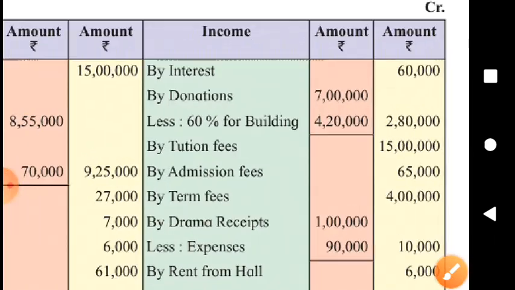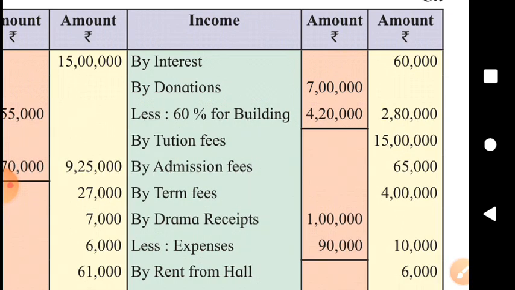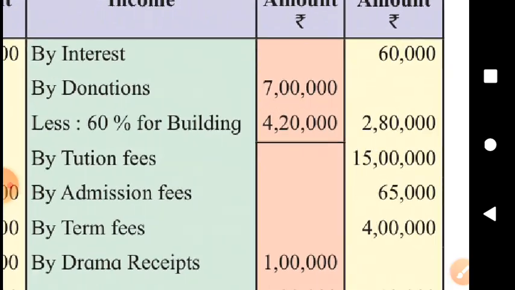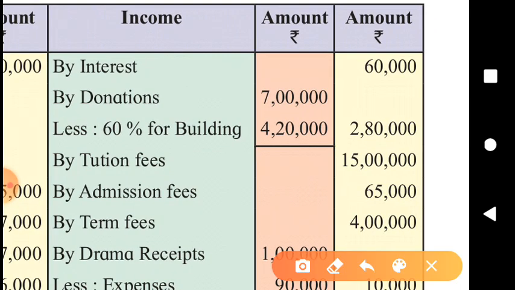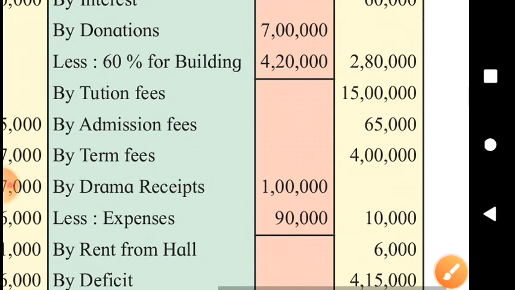Look at the income side. The interest we received, that is income. The donations we received, out of that 60% are going to be added to the building fund. So the remaining 40% appear in the outer column. Then tuition fees that we received, admission fees, term fees. These are the items of income of schools and colleges.